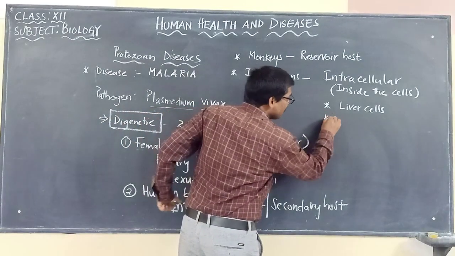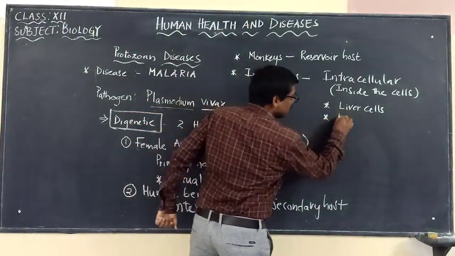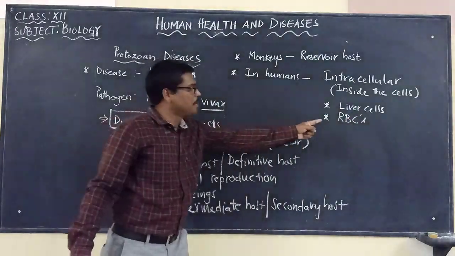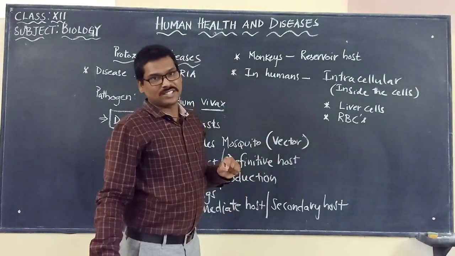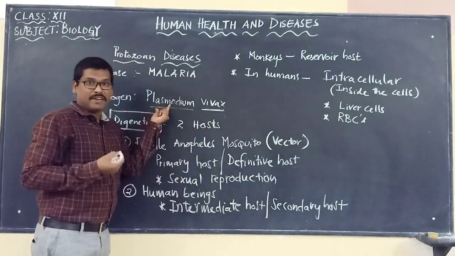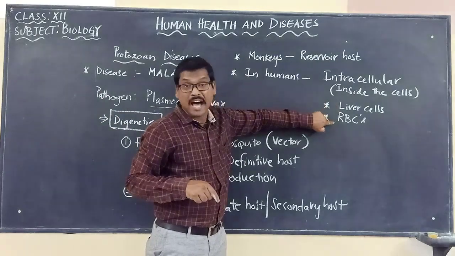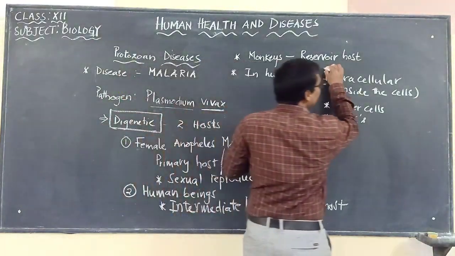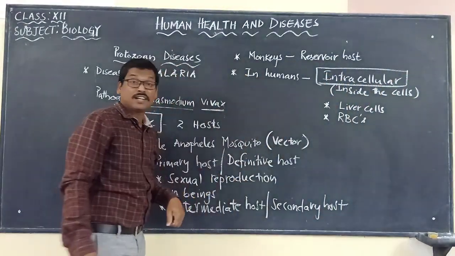And the other cells which are attacked are the RBCs, red blood corpuscles, also known as erythrocytes. So that's why we are using the word intracellular. In humans it is intracellular.